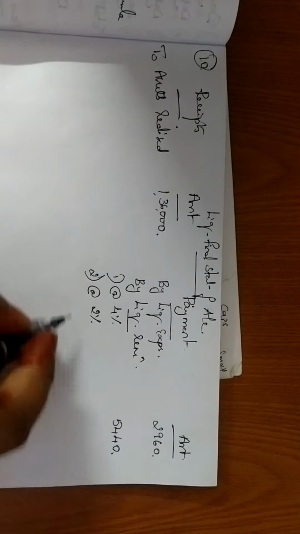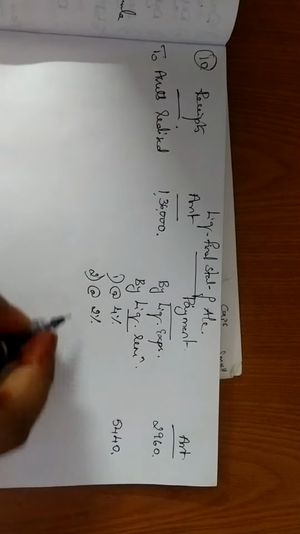Then I write unsecured creditors. Before you write unsecured creditors, check whether you have that much amount or not. Unsecured creditors given is 20,000. Out of 20,000, 2,400 belongs to preferential creditors. So actual unsecured creditor is 17,600. Check whether you have 17,600. If you have enough, then you can write.